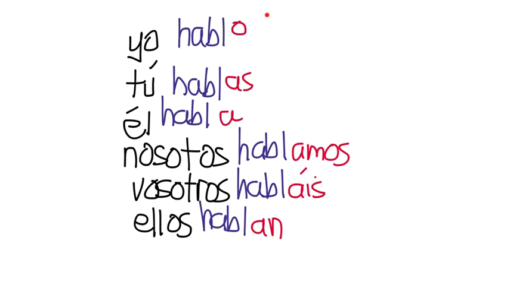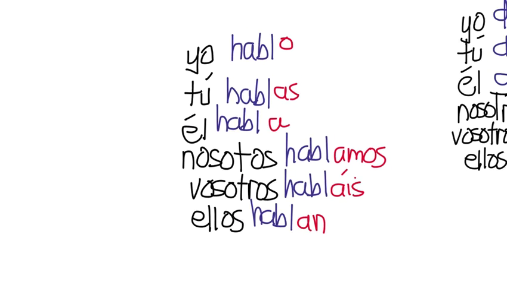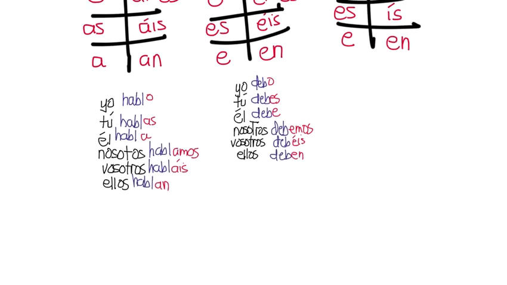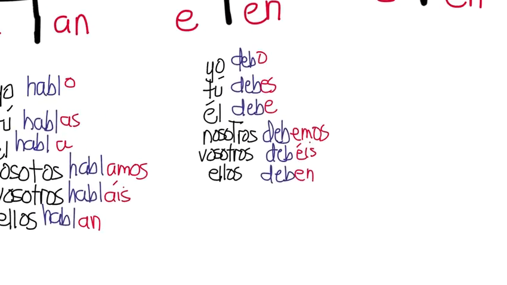Notice that when we put a verb in sentences, I talk, you talk, he talks, we talk, y'all talk and we live in Spain, and they talk, you'll notice that the ending of the verb changes, but the stem does not. That is true with our AR verbs. It is also true of our ER verbs.